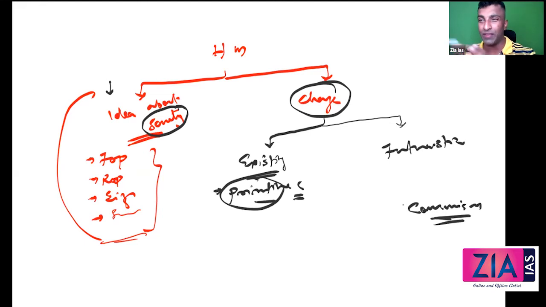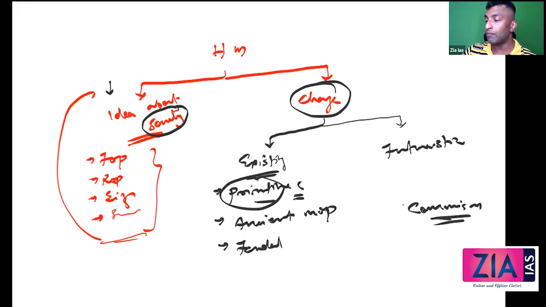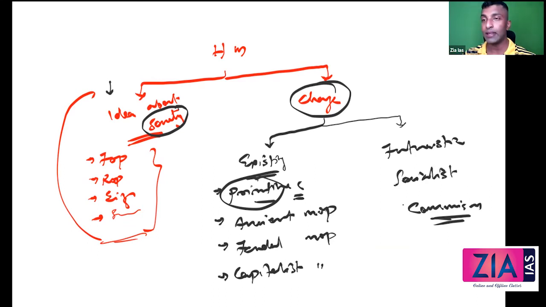This is primitive communism, where we are not capable of doing much things. Traditional society, the hunters and those kind of activities you perform. I'll come to that. Then ancient mode of production. Mode of production means society. So primitive communism, ancient society, and then feudal mode of production or feudal society, and then capitalist society, and then you will move to socialist society, and then you will end in communism. So these are the 6 stages that we need to discuss when we discuss about social change.